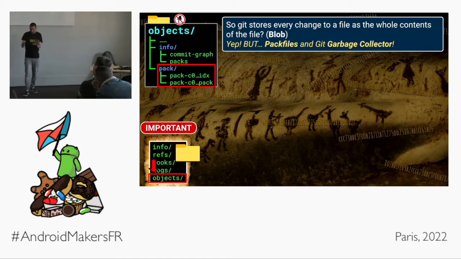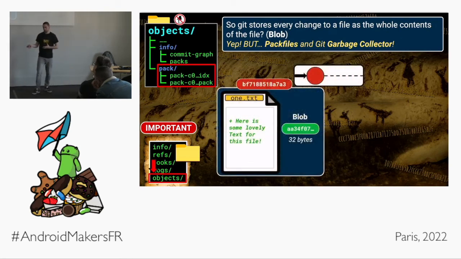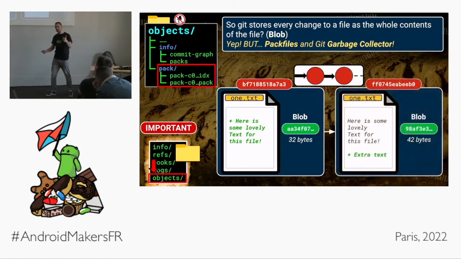But let's just take another step back from pack files and understand how Git's actually storing loose objects to understand why pack files are so necessary. When we're making a commit in Git, for example, we got this file, right? Here is some lovely text in this file, whatever, it's 32 bytes. We make a commit, we got a blob object, cool. If we come back in the future and edit that file, if we add one teeny tiny line to that file, when we do the commit process, Git makes a brand new blob, different to that one, containing the entire contents of the file again, which is super inefficient because most of this information is there. It's like just duplicated. What a waste.